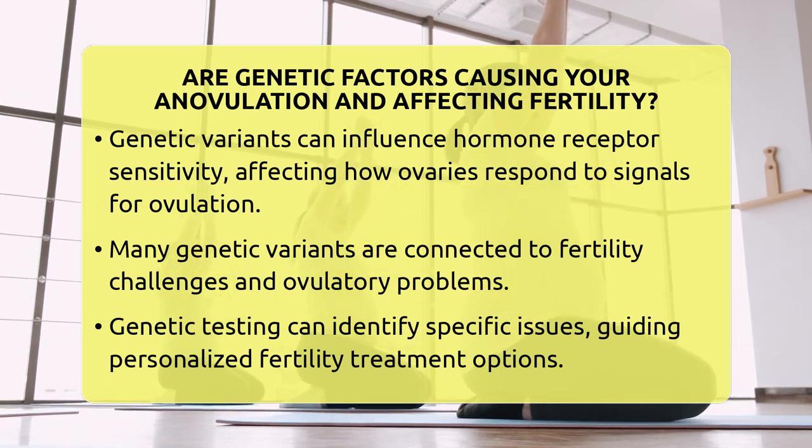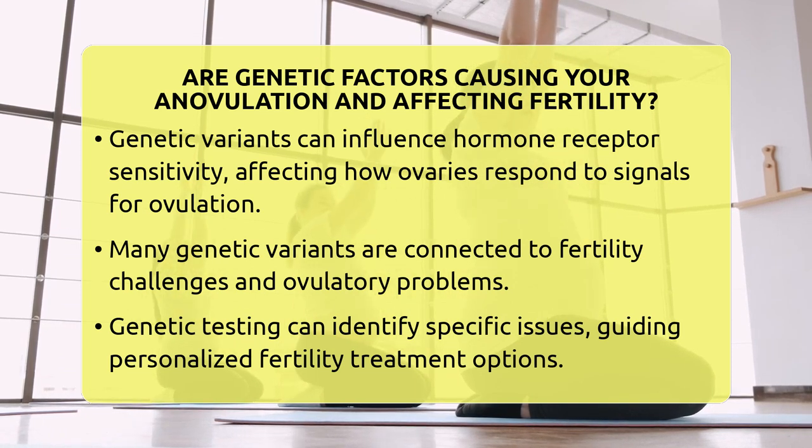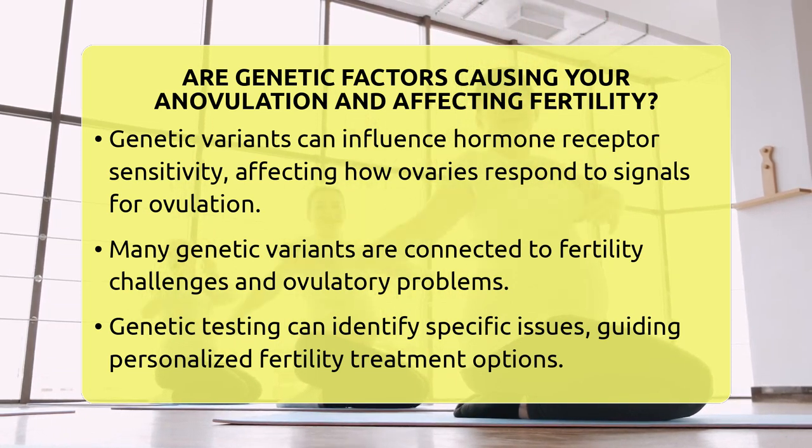Certain gene variants affect hormone receptors. For instance, changes in the follicle-stimulating hormone receptor gene can make the ovaries less responsive to signals that trigger ovulation. This can lead to irregular or absent ovulation cycles.